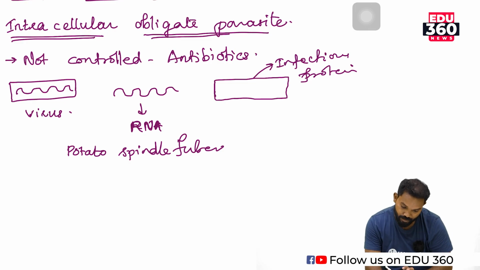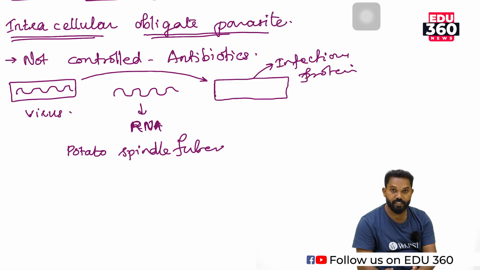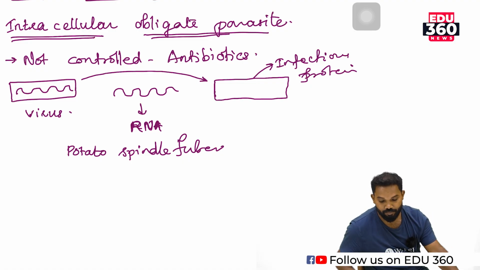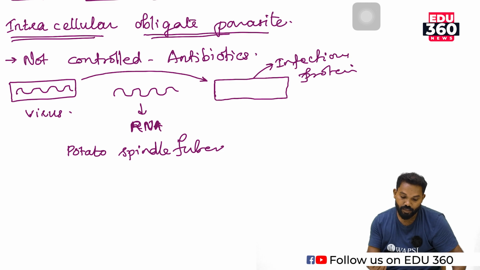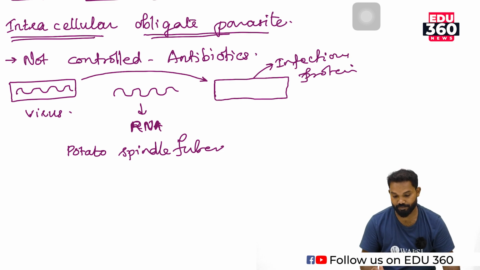So virus and prions are structurally almost similar, and viroid is smaller than prions and viruses.